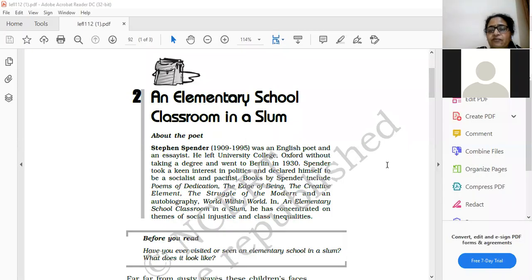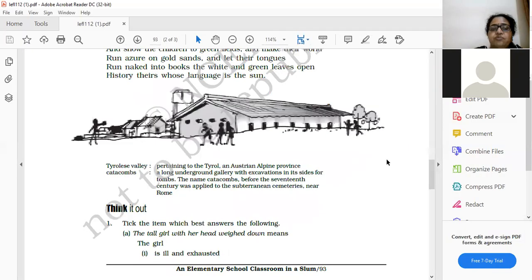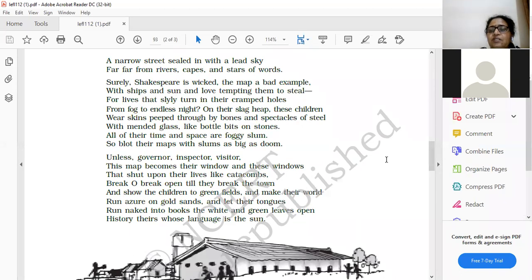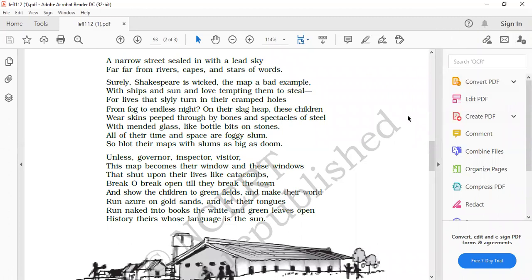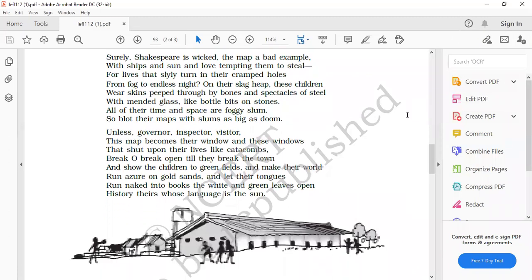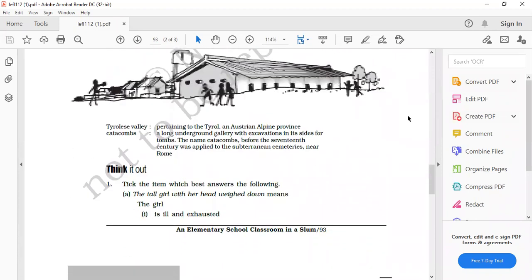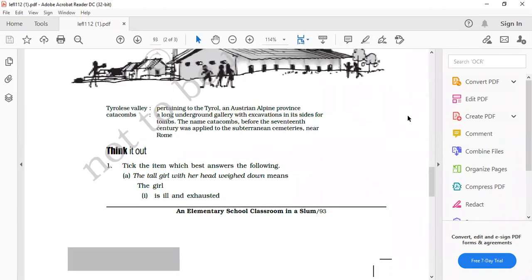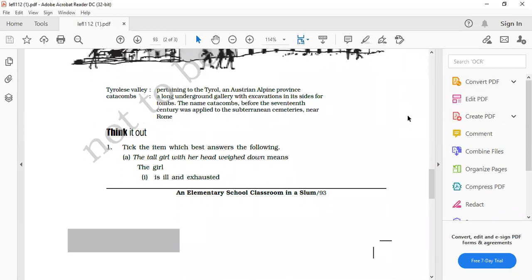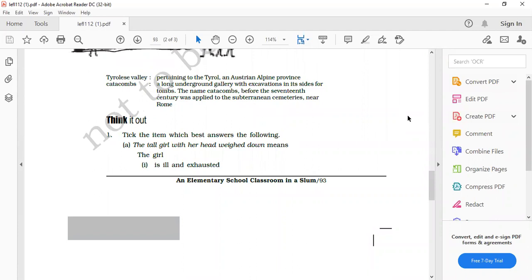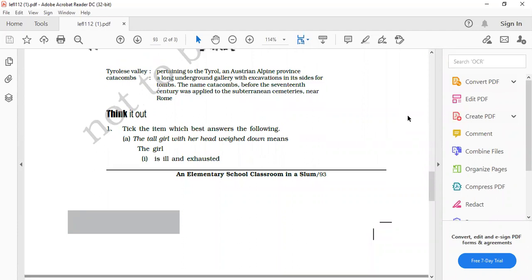So let's start with the questions for this poem. We have already read the poem and the chapter with the same theme, where we have seen the pathetic and miserable condition of these slum children who are leading a life in poverty, and from their birth till death they live in that dark future. No hope is there for their future till anyone comes forward and helps and supports them. Their lot or their condition cannot be improved.